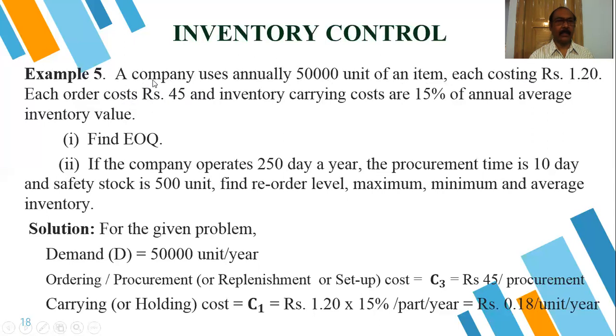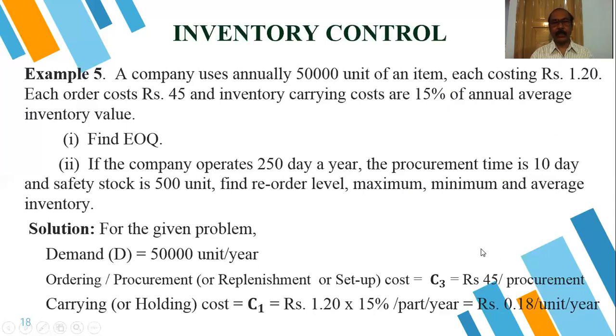That is the setup cost or the ordering cost, rupees 45, and we have to calculate the holding cost, or carrying cost, that is 15% of the item cost. That means rupees 1.20 into 15%. From that we will get rupees 0.18 per unit per year. That is the carrying cost.